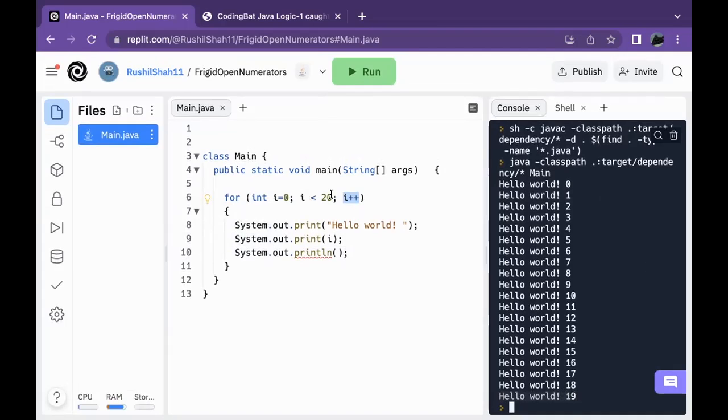So it becomes 20. And it's still going to run this. But when the value of I gets run again, then it's going to break because 20 is not less than 20. So that's what happens. So you'll keep on going until this condition is false. That's how the for loop works, if that makes sense to you guys.